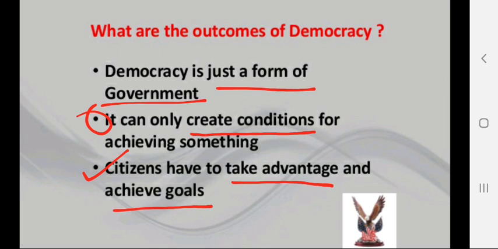On the other hand, the people who are rich, who have money, who have power, who have resources, these people are able to contest elections. And this is the reason it is said that democracy is not considered as rule of majority, because the people who are in the majority are not able to contest elections, they do not have any right, any power to take decisions or be elected as representatives, and that is why this sentence is given here, that it is not considered as rule of majority, because the people who are in the majority don't have power.